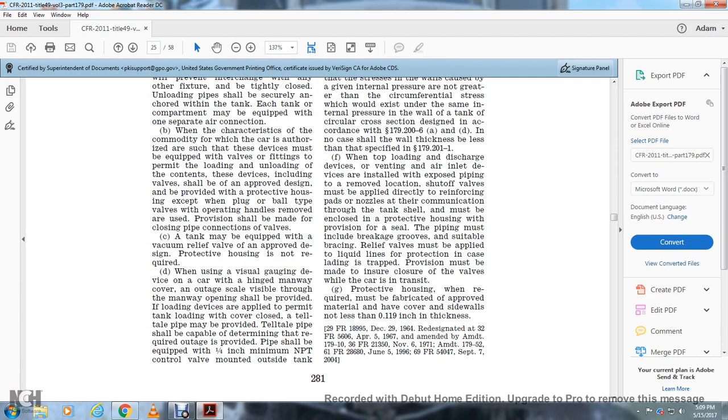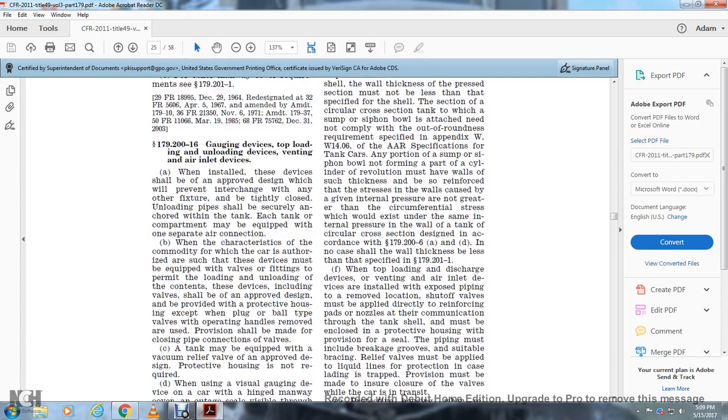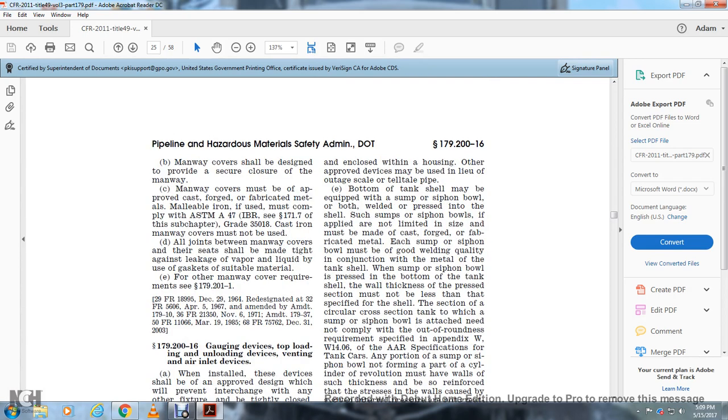Provided with the pipe shall be equipped with a 1/4 inch minimum MPT control valve mounted on the outside of the tank and enclosed within the housing, and other approved devices may be used in lieu of the outage scale and telltale pipe. The bottom of the tank may be equipped with a sump with a siphon bowl, with both welded and pressed into the shell.